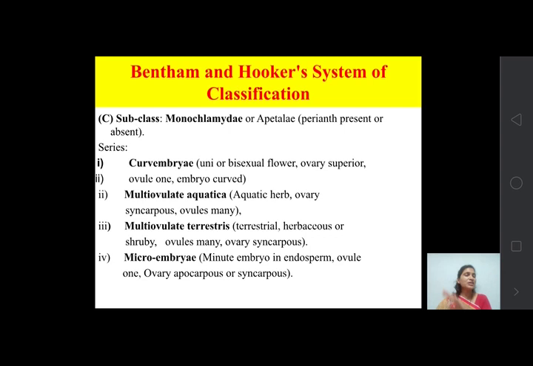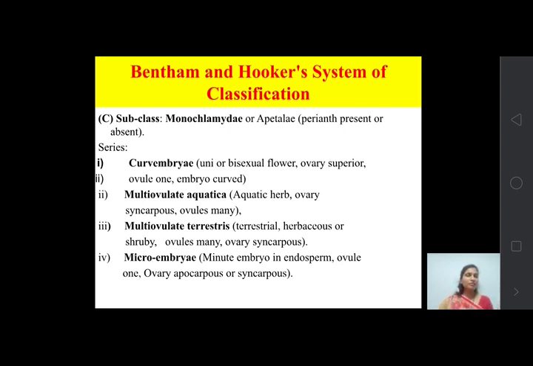So Apetalae means absence of petals. So perianth may be present or absent, but the 2 types of whorls, that is calyx and corolla, are not present. Instead of calyx and corolla, always a perianth is present, or it may be absent in some plants also. So it is also divided into 8 series. First is Curvembryeae.